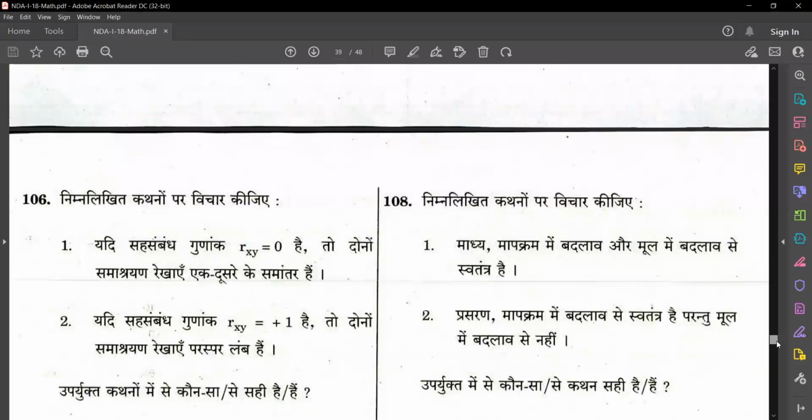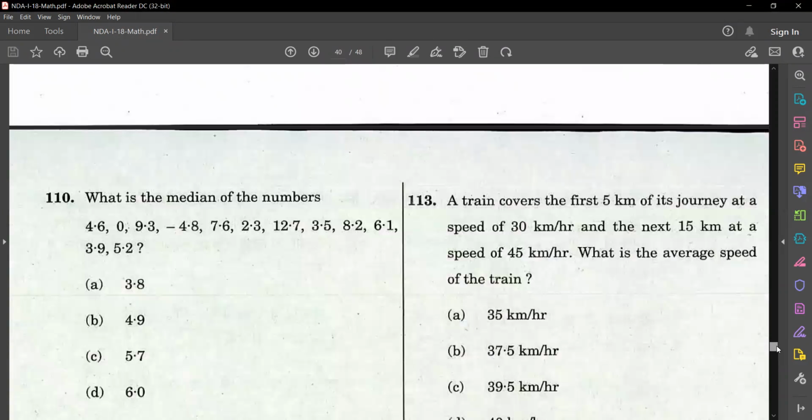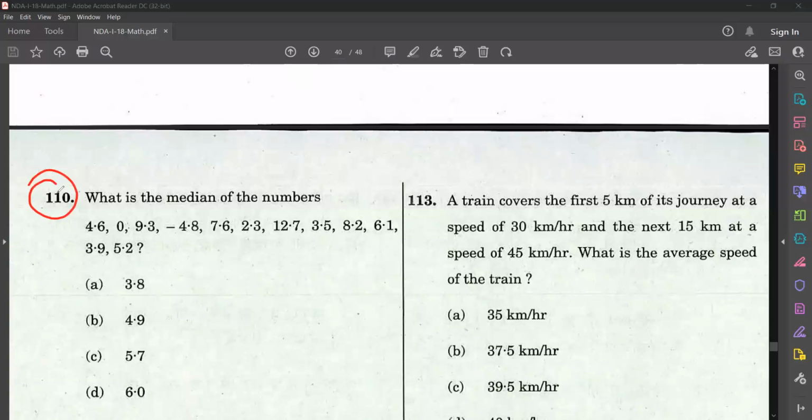Next, moving to question number 110. What is the median of the numbers 4.6, 0, 9.3, minus 4.8, 7.6, 2.3, 12.7, 3.5, 8.2, 6.1, 3.9, 5.2? We have to find the median of these numbers.